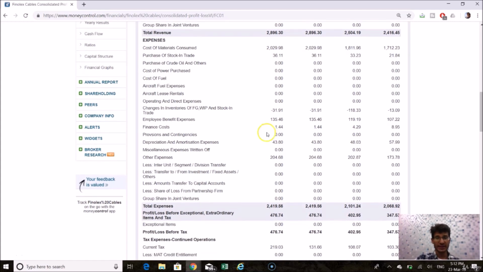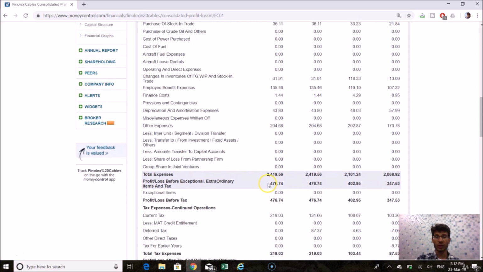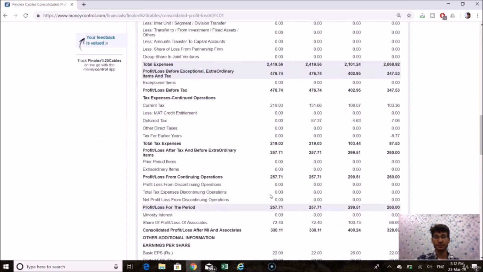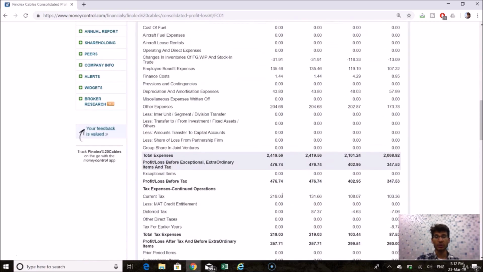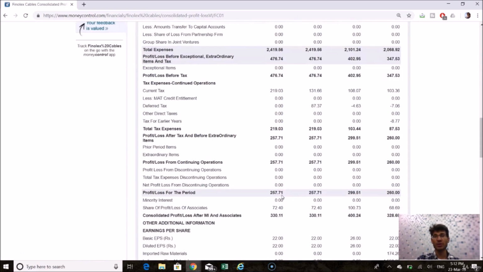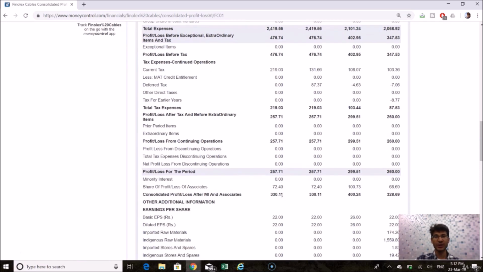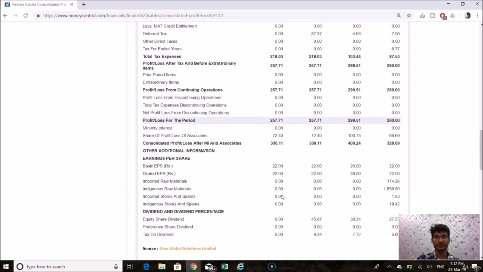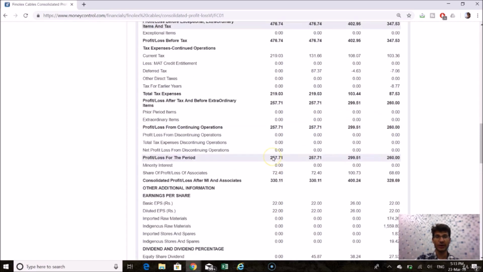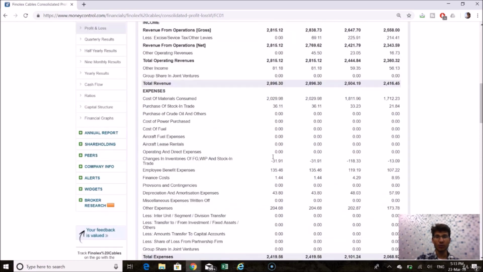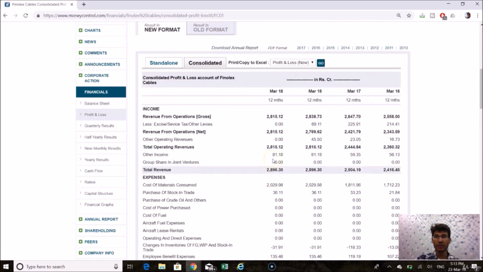Moving further, we can see that the company is making a decent profit, with total net profit coming out to be 257 crores on a turnover of around 2800 crores. So the company has profit margins of around 8-9%, which is pretty decent for such a big company. We can even see the earnings per share, how it has been growing from 22, 26, 22, and here also it's at 22. So overall, I get a good feel about the company.